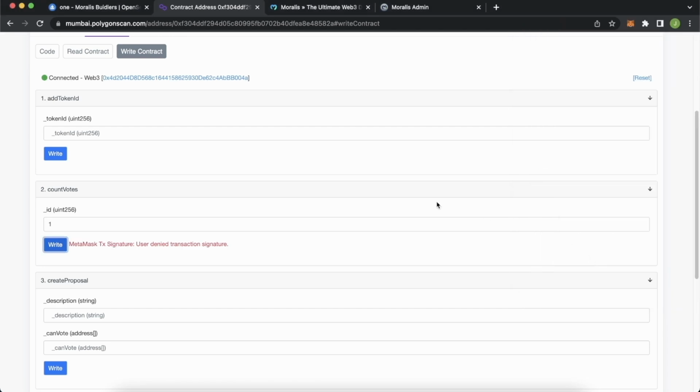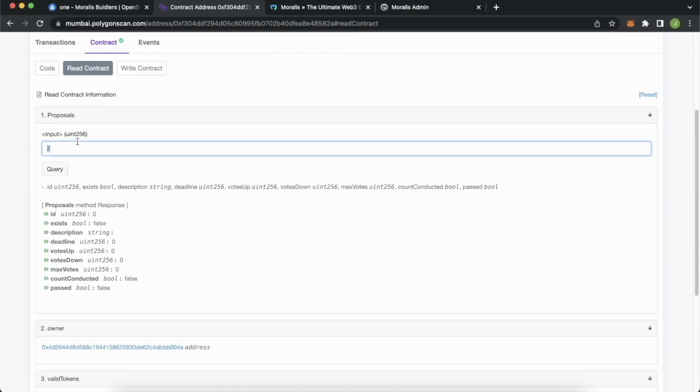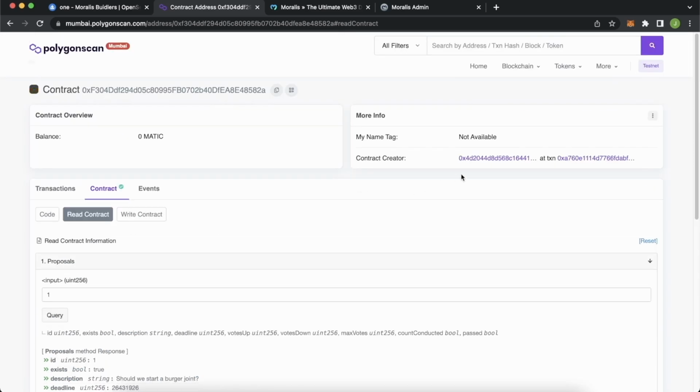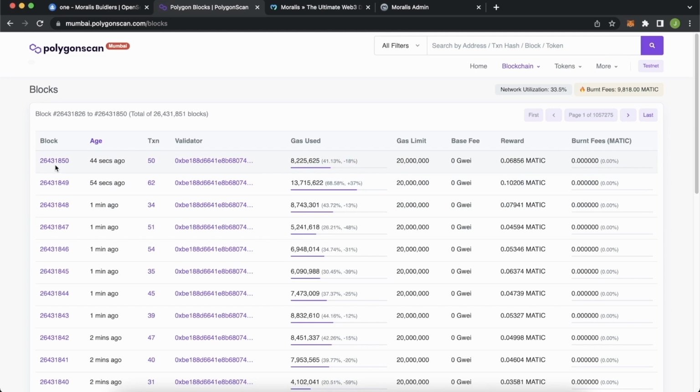So we reject that. And let's just wait for a while. Go to read contract, look at our proposal 1 again, query. The proposal deadline is 926. If we look at the current block number, view blocks, we are at 850. So we still have to wait for a while. Let's wait and I'll update this when we are past that 926.